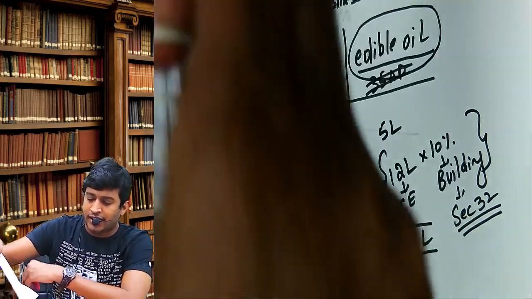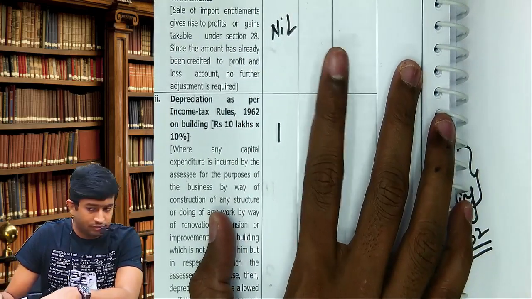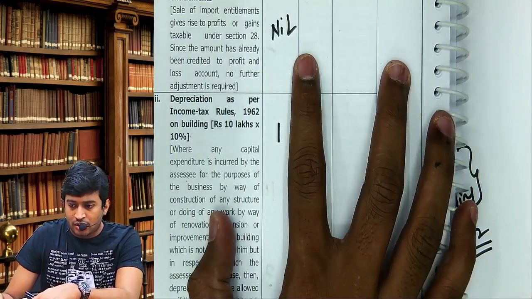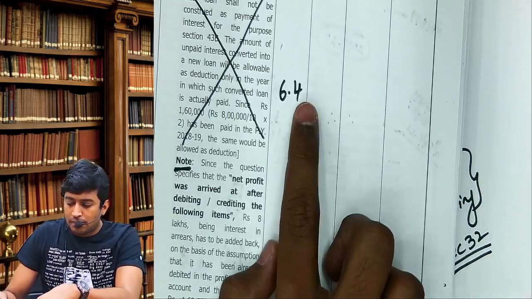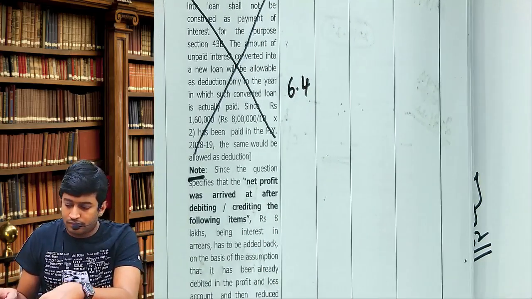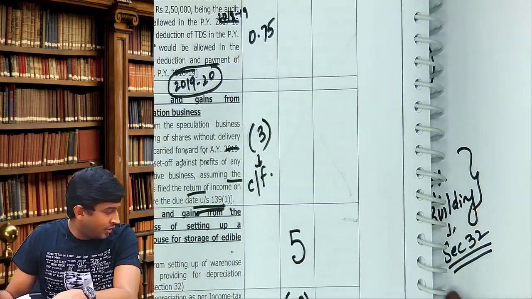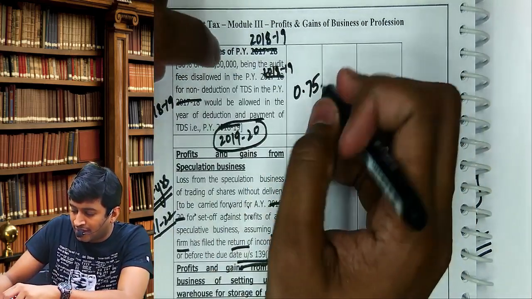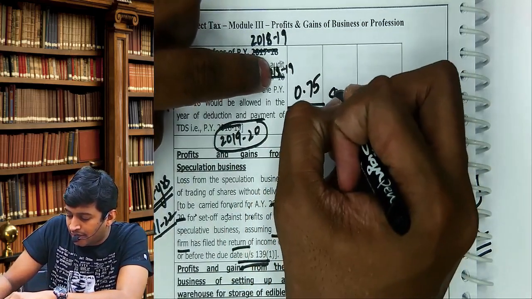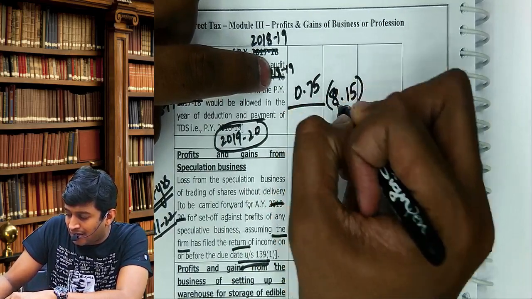In your calculators again. Take 0. Add once again 0 plus 1 plus 6.4 plus 0.75. Right there in the second column, 8.15 in the brackets.